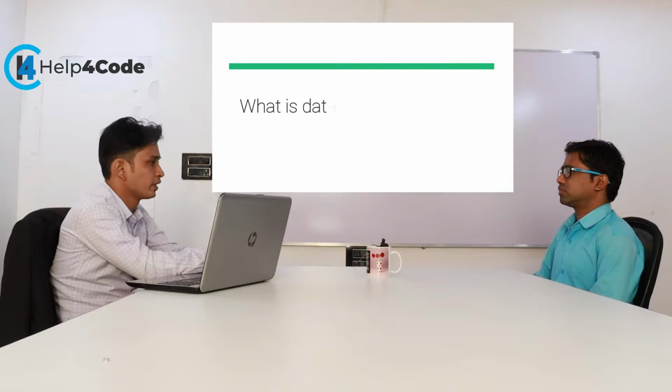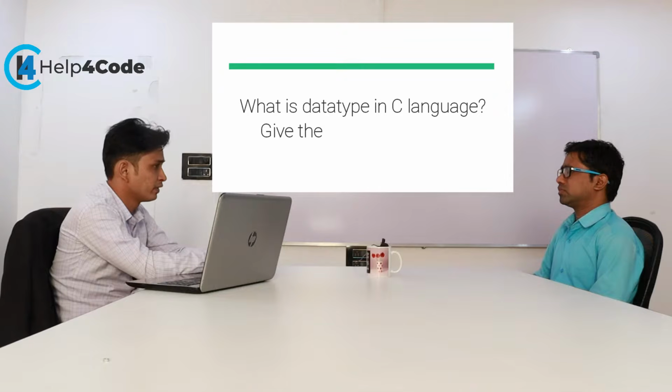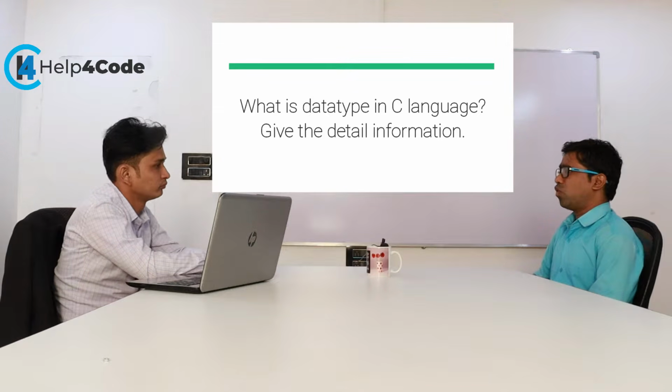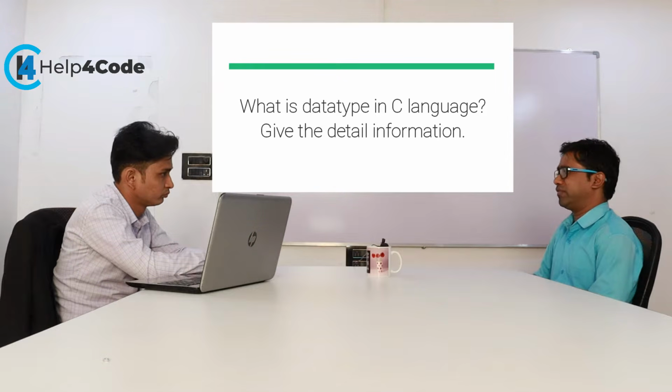Okay, what is the data type in C language? Give me detailed information about the data type. A data type tells what type of value is held by the variable. That value may be integer type, character type, or floating type. So there are 3 types of data types available in C++. The first one is the primary data type. In primary data types, we have character, integer, long, float, double.